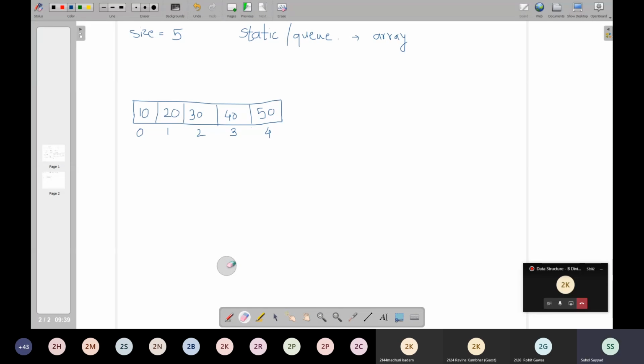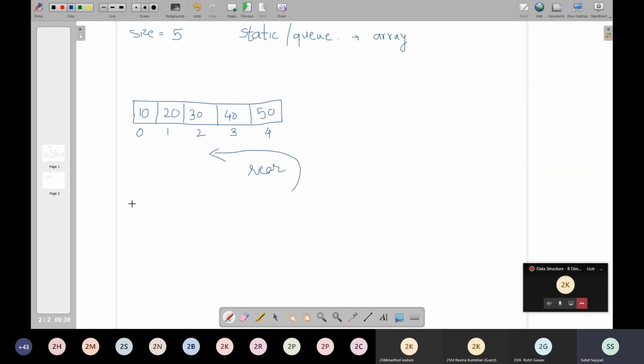See, out of these 5 elements, which element did I insert first? 10, right? Then I inserted 20, then 30, then 40, and then 50. Correct? So the elements were getting added like this. Imagine this as your rear part.